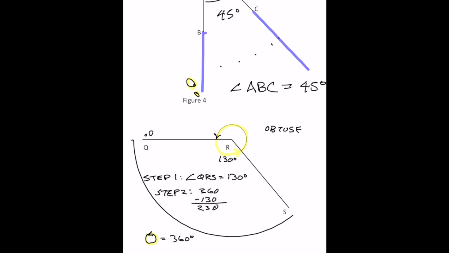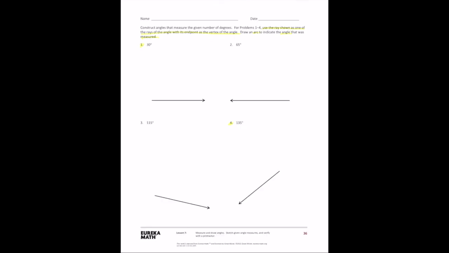So this angle now I can figure out is going to be this angle here, is 230 degrees. Okay, and I didn't have to use my protractor to determine that because I found out that QRS is 130 degrees. Okay, looking at the next page here, we're on the construction of angles that measure given